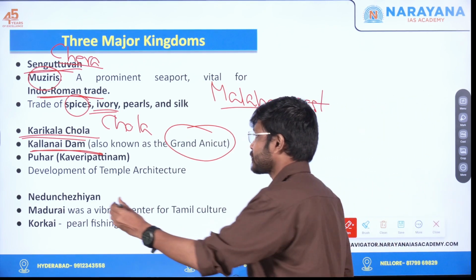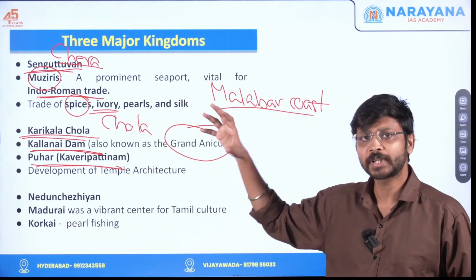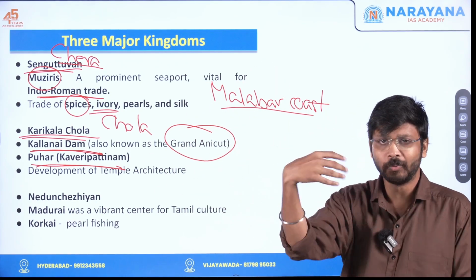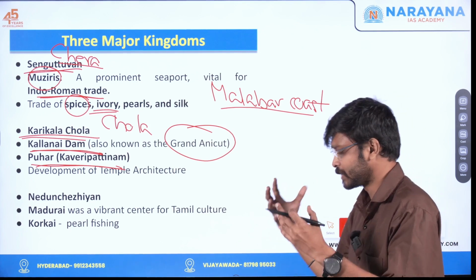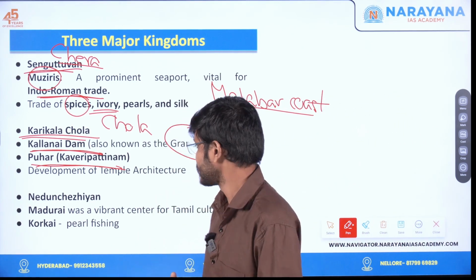And again, the Cholas also had a very important port, that is Puhar, also known as Kaveri Patnam or Kaveri Poopanam. Again, there also we can see what all things they were trading with, and which other dynasties they were having relations with. Okay, all right.